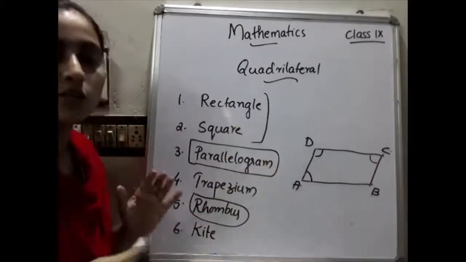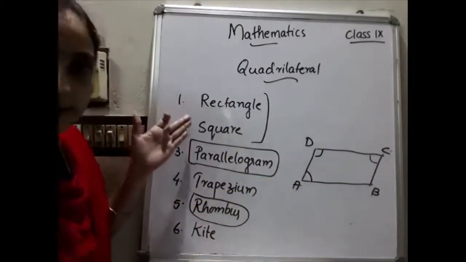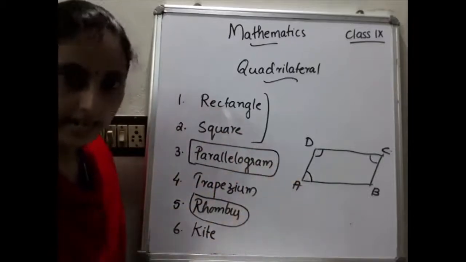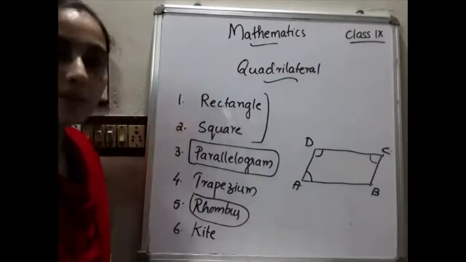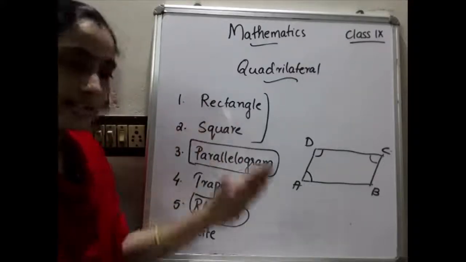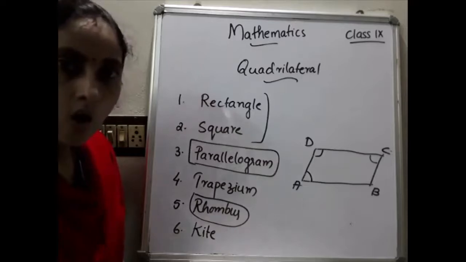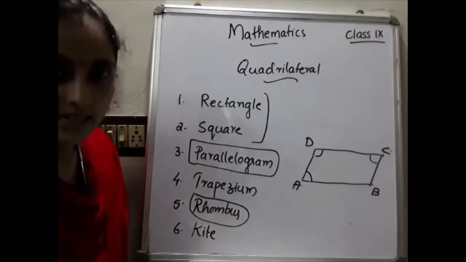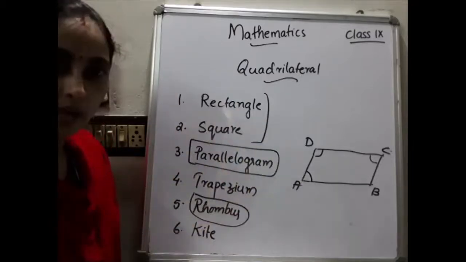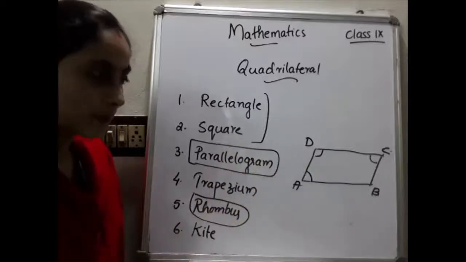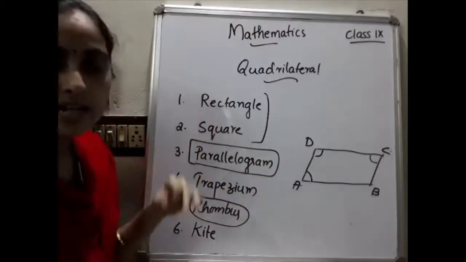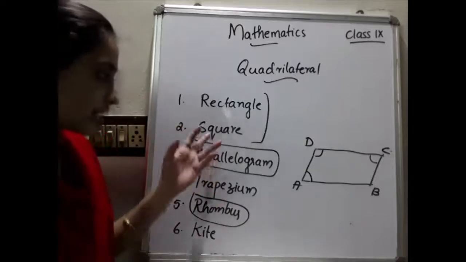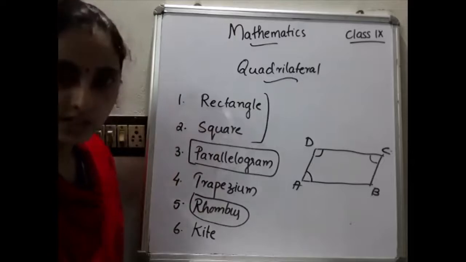So from this figure, one angle should be equal to 90 degrees. So what do you mean by a rectangle? A rectangle is a parallelogram with one angle of 90 degrees. Then can you say what you mean by a square? Yes, a square is a parallelogram with all sides equal and one angle of 90 degrees. Square is also a parallelogram, but the condition is not only that opposite sides are parallel or equal, but all the sides are equal and parallel and one angle should be 90 degrees. That is a property of a square.